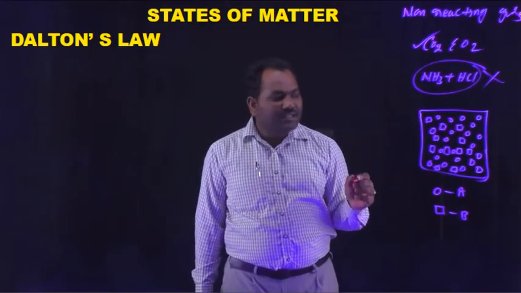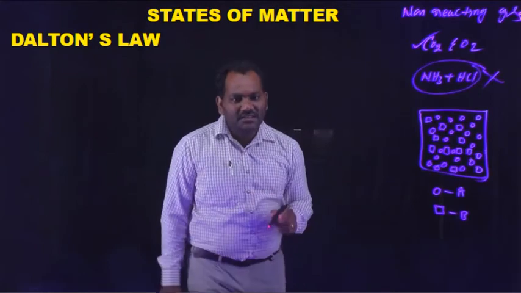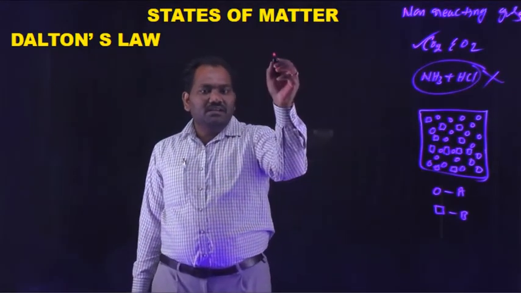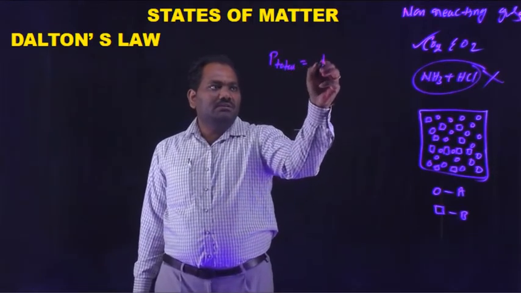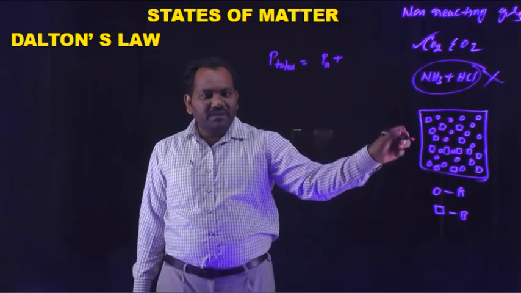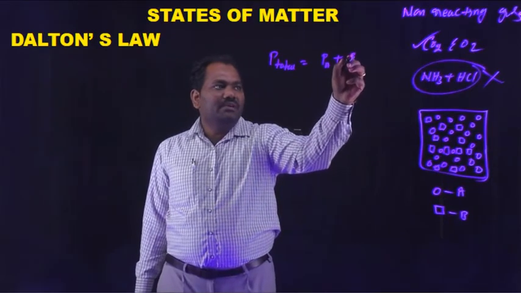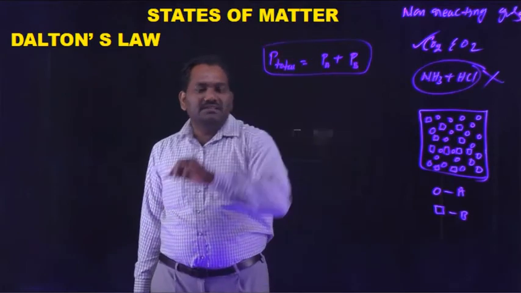Okay, here the total pressure, according to Dalton's theory, in this vessel is P total, equal to the partial pressure produced by A gas molecules and the partial pressure produced by B gas molecules, like this.